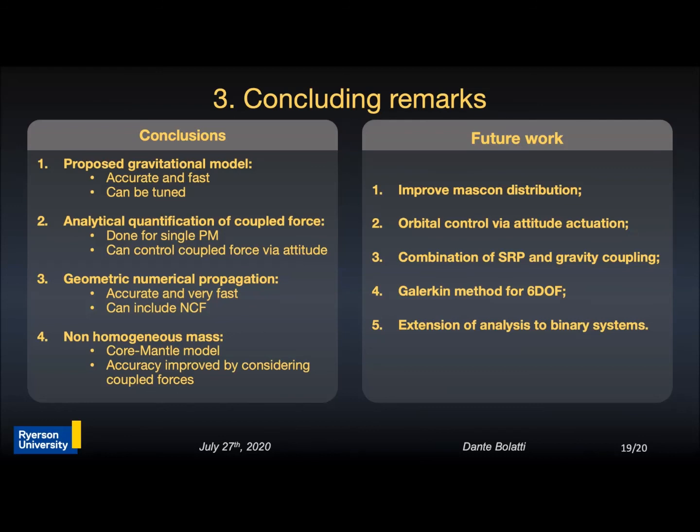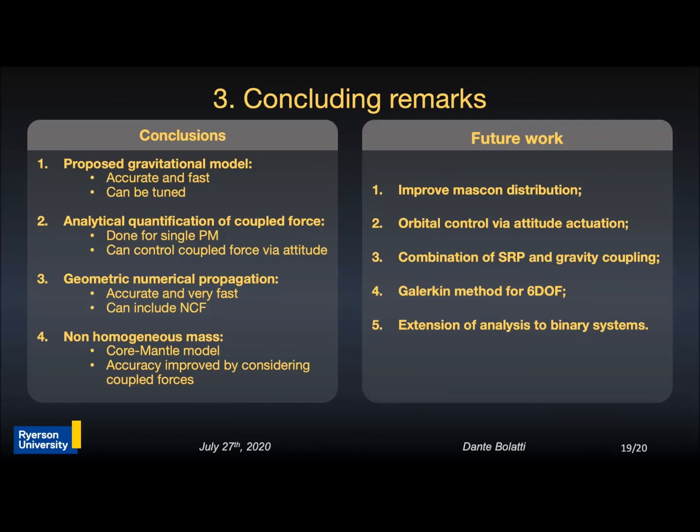And then finally, we saw the non-homogeneous mass estimation problem using a core and mantle model for the asteroid, and we noticed that the accuracy of the estimation problem is improved by considering the coupled forces. Several items are left for future work, such as 1. Improve the mass-con distribution inside the asteroid, 2. To perform orbital control via attitude actuation, 3.